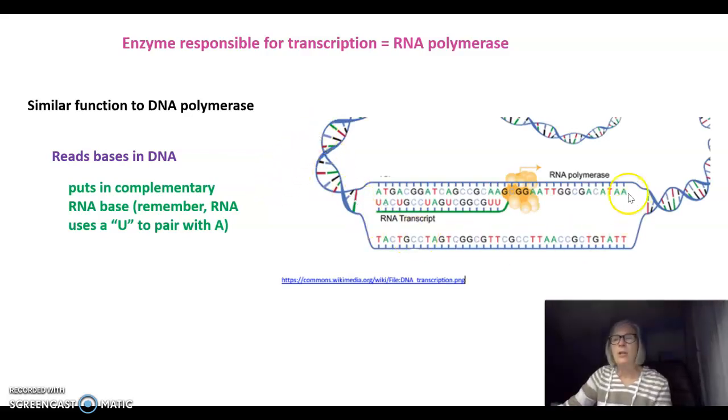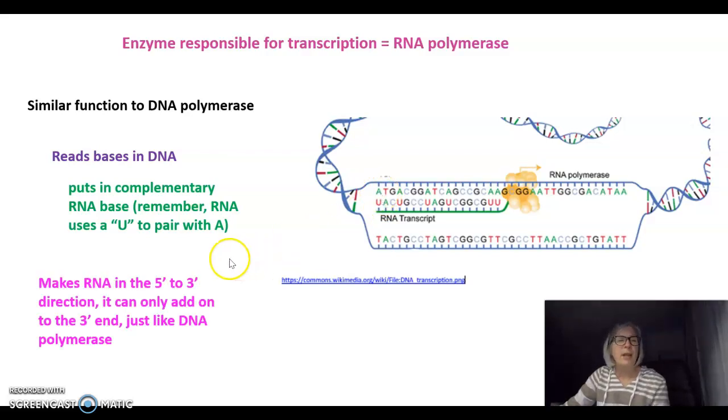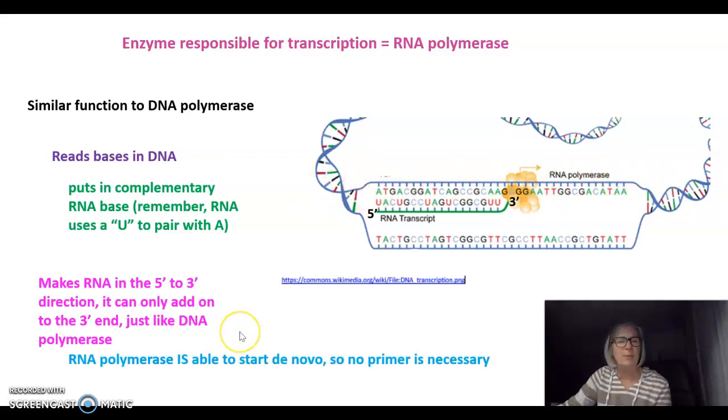So if we look at a molecule of DNA here currently being transcribed by an RNA polymerase, you can see that where there is an A in DNA, there is a U being put into RNA. RNA polymerase makes RNA in the 5' to 3' direction. So if we look at this new RNA molecule, the 3' direction would be here at the end where the RNA polymerase is working. It can only add to the 3' end, just like DNA polymerase. This RNA transcript is also made in an anti-parallel direction from the DNA. So the DNA would be on the 3' end here, and the 5' end here, and the 3' end there.